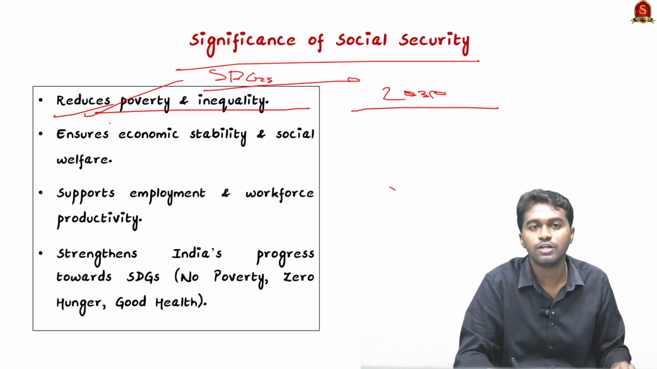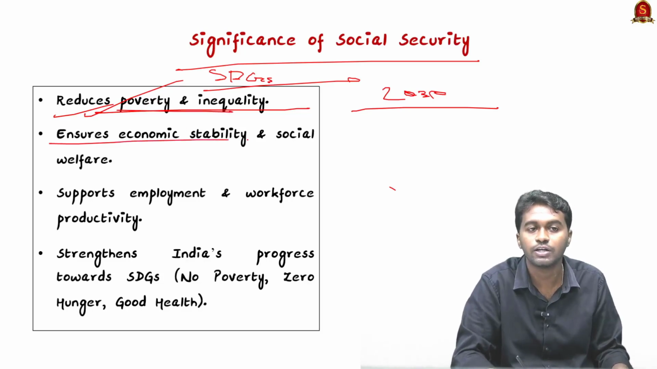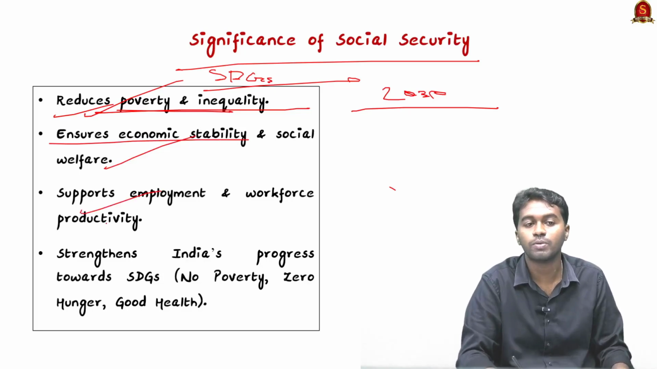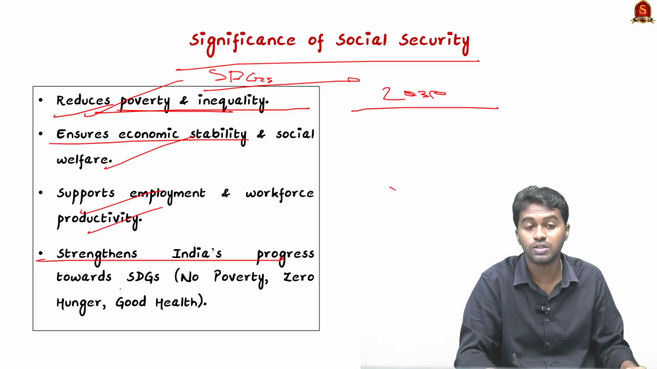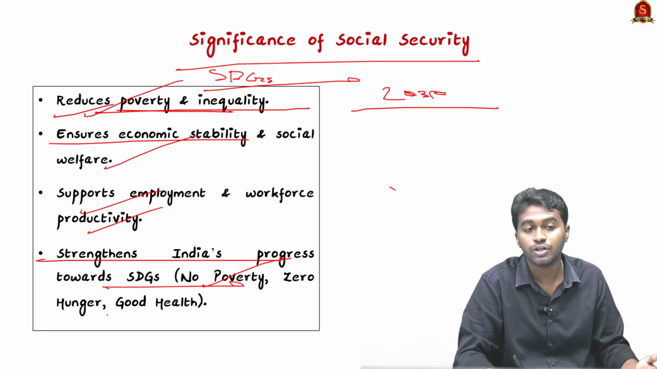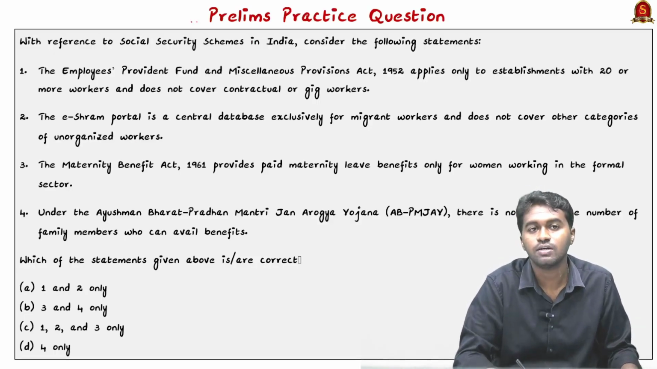So ensuring social security is important for reducing poverty and inequality in society, and it also ensures economic stability and social welfare of the people, and supports employment and workforce productivity. And the next is it strengthens India's progress towards the sustainable development goals, because it resolves problems like poverty and ensures zero hunger and good health to the people. So in this topic we discussed social security.